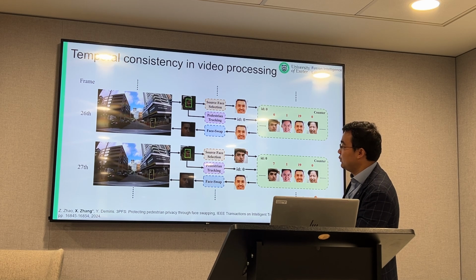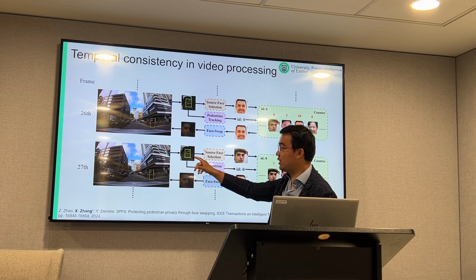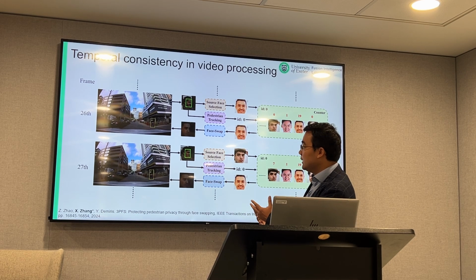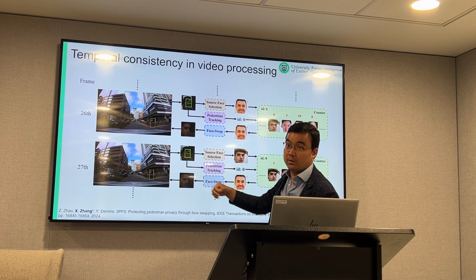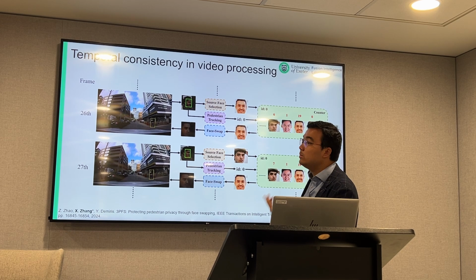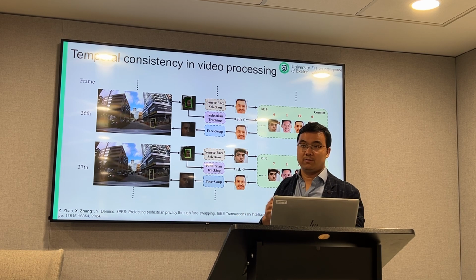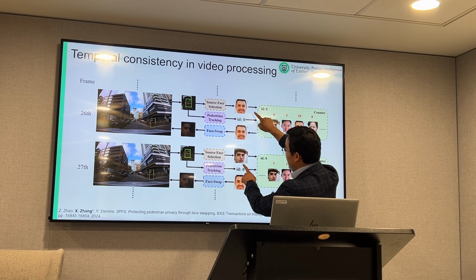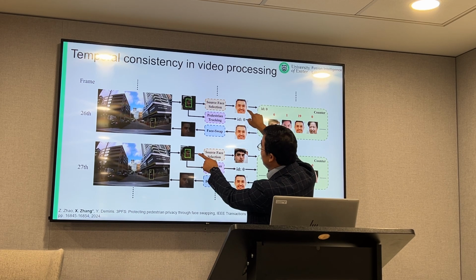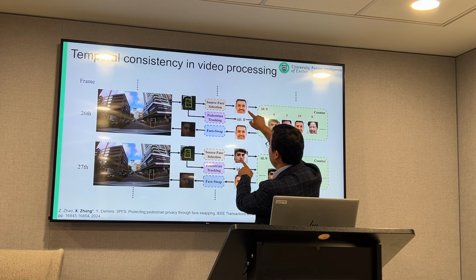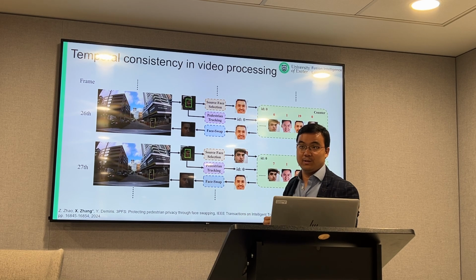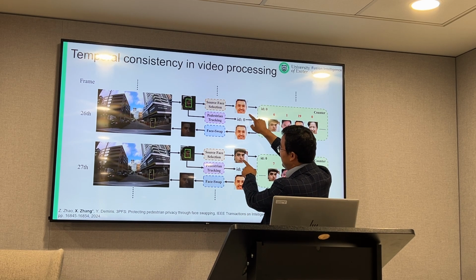The reason for doing this is that when we do the attribute recognition for the original face, as you can see, the resolution is not very good, and also there is some movement of the pedestrian. So sometimes the attribute recognition is not very stable. As you can see, for the same pedestrian, in different frames, we may recognize different age and different gender, which is not very stable.